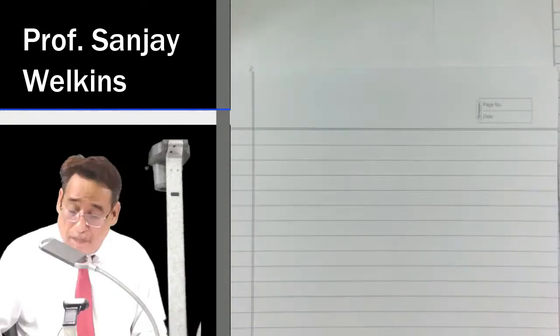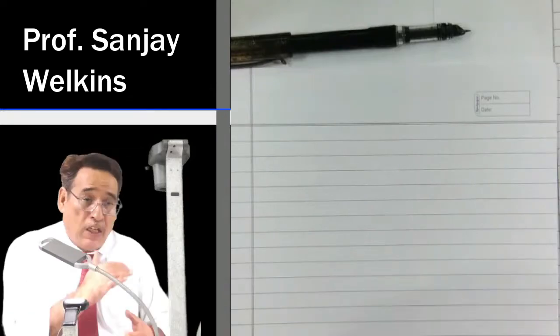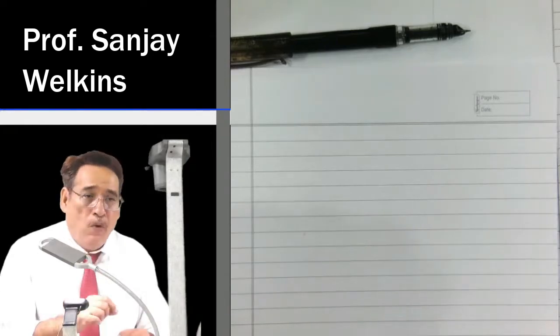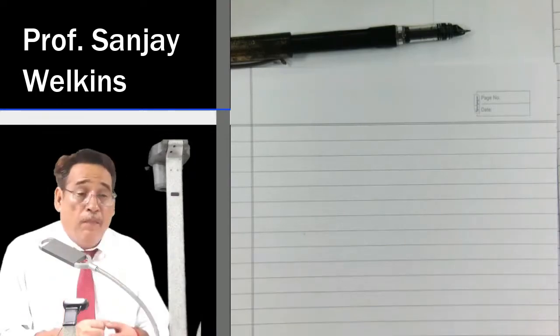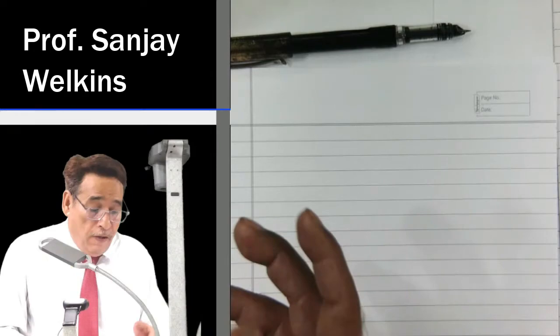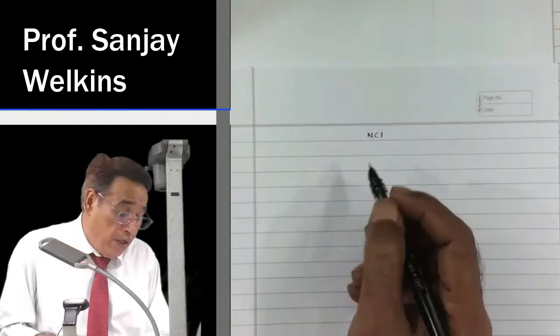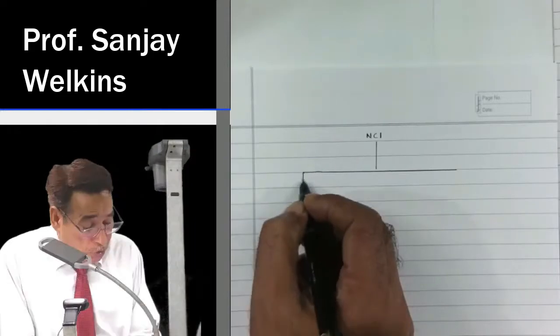Actually, in the last session I also noted it down. You must remember that Ind AS 103 gives an option to the entity to compute NCI either at fair value or on the basis of the proportionate method. And I also told you at that time that I am going to explain this point later on. So you must understand that NCI, the non-controlling interest holder, can be measured at fair value. This is the option with the acquirer, correct? It is not a force, it is an option, a choice.